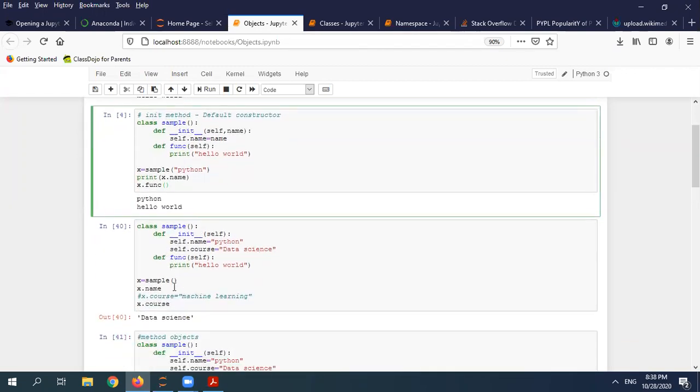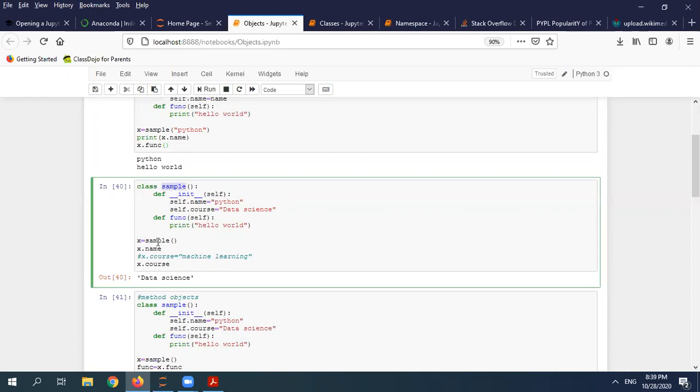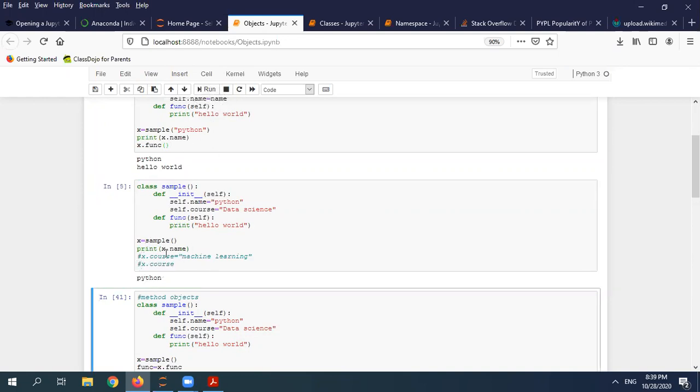And here I can change my variable also. For example, this is my sample class and I'm creating the instance of it and x.name. If I print this, it will take my default one, which is inside there. Suppose I want to change the value.